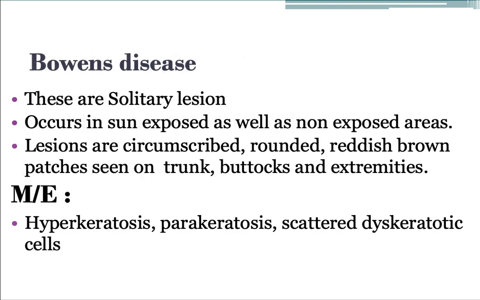The next precancerous lesion of skin is Bowen's disease. They occur as solitary lesions. They occur in sun-exposed as well as non-exposed areas. These lesions are circumscribed, rounded, reddish-brown patches seen over the trunk, buttocks, and extremities. Histologically, they show hyperkeratosis, parakeratosis, and scattered dyskeratotic cells.